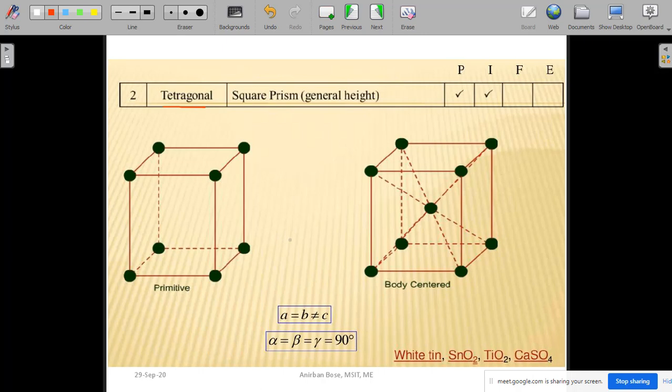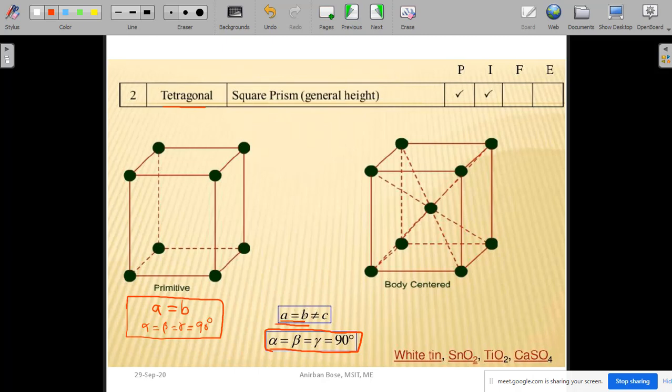Tetragonal means that out of the 3 lattice sides, A and B will be the same. This is the restriction. And alpha, beta, gamma are again given and equal to 90 degrees.